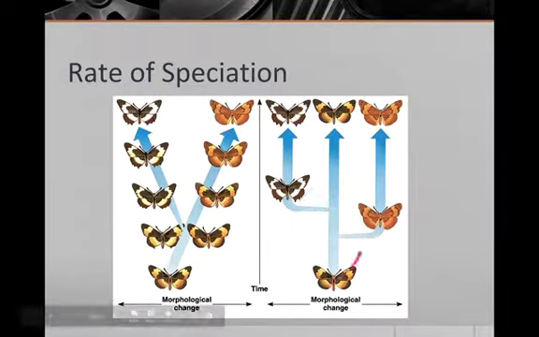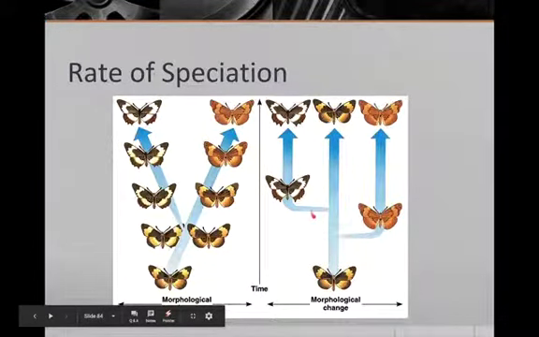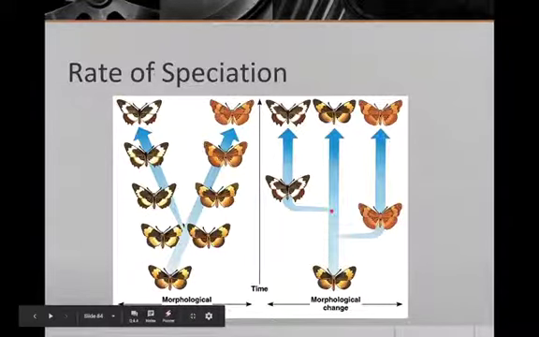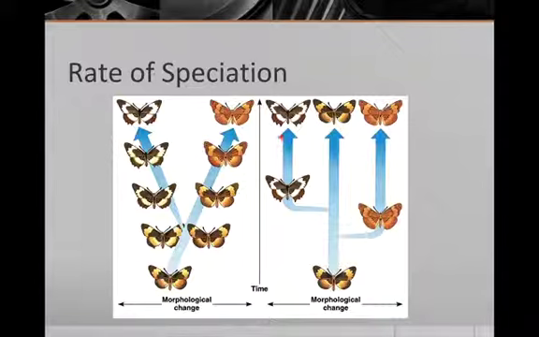Now the other side, this is the punctuated equilibrium, like I was saying. No change, no change, no change. Boom, new species. And then no change for a while. All of a sudden, really quick, new species. That's the difference: gradualism, punctuated equilibrium.